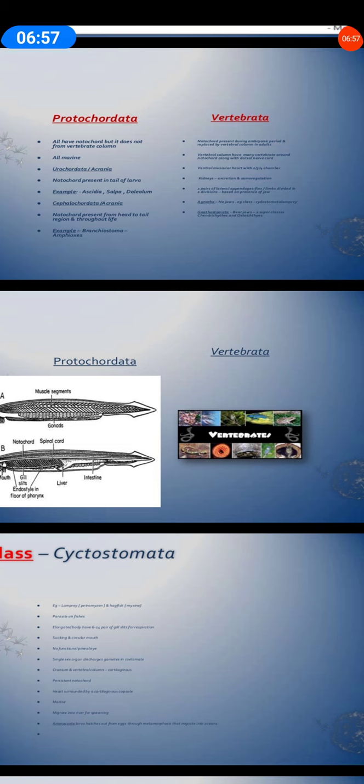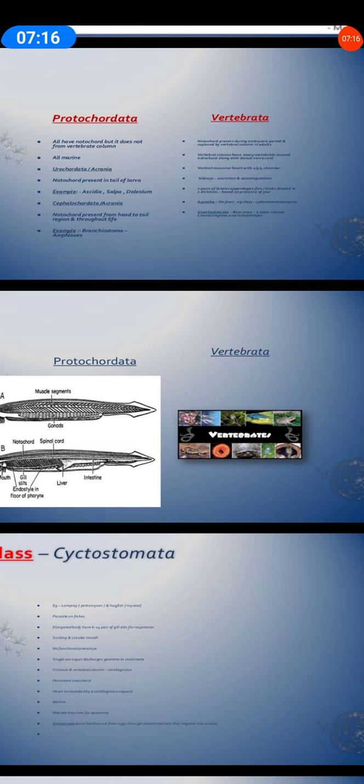Then in some of the organisms, they have a cloaca. This is a new word for you. What is cloaca? It is the common chamber. Otherwise, the anus is the chamber through which digested waste comes out and is thrown out from the body.